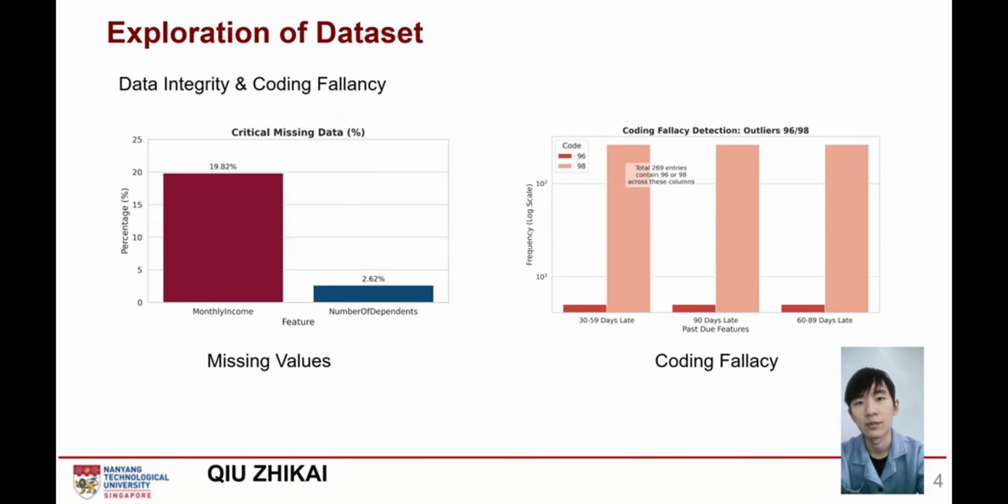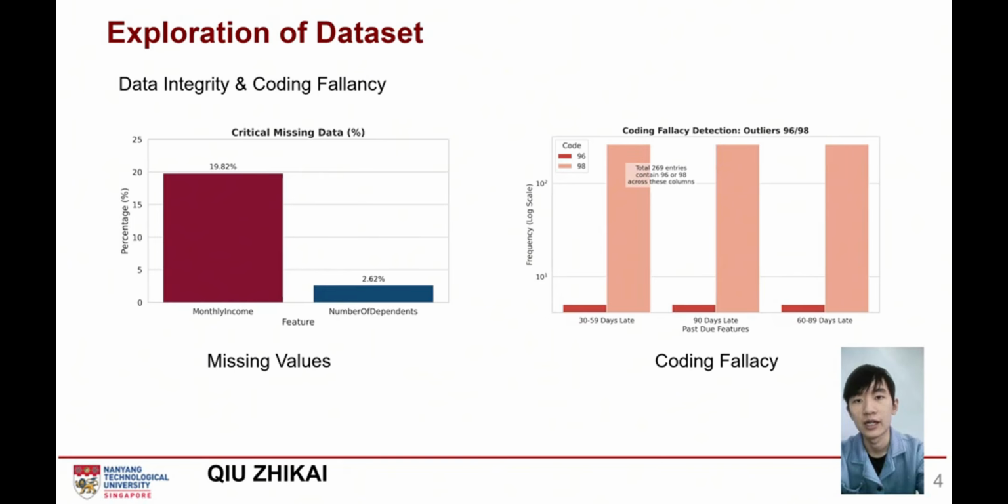Moving into our systematic profiling, the null counts immediately highlighted the major data integrity issues. Specifically, monthly income is missing nearly 20% of its entries, and number of dependents is missing about 2.6%. In the context of credit risk, income is a fundamental pillar of repayment ability, so these gaps represent a significant hurdle for data governance.